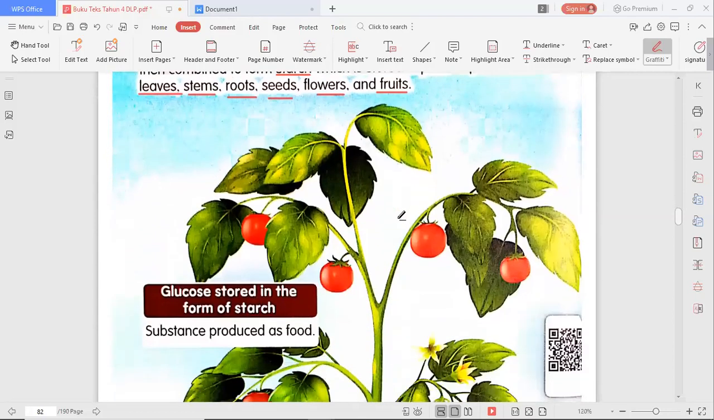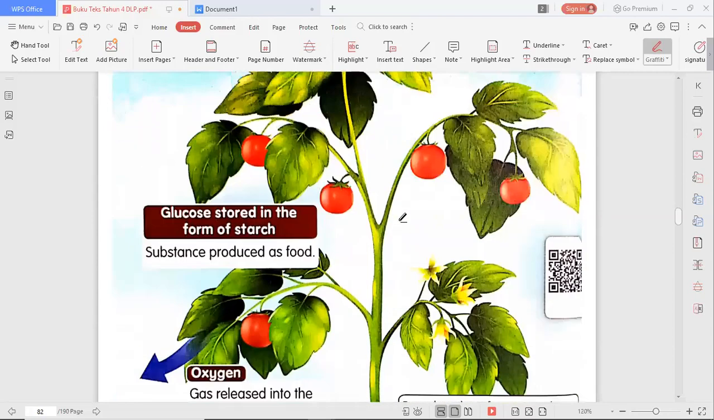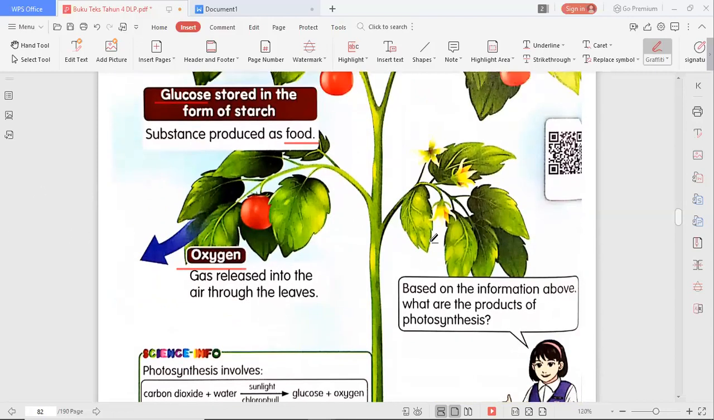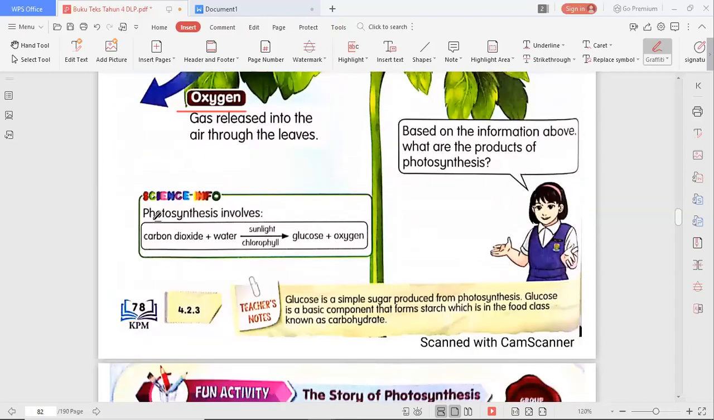All right. So let us see here. Glucose stored in form of starch. Okay, glucose. So this is the food of the plant. Substance produced as food in the form of starch. So what is this? Oxygen. So oxygen is a gas that released into the air through the leaves. So of course humans and animals need oxygen. Then so how about this one?